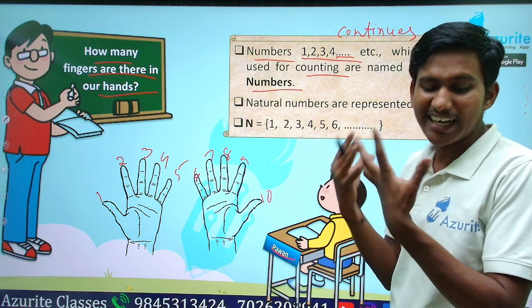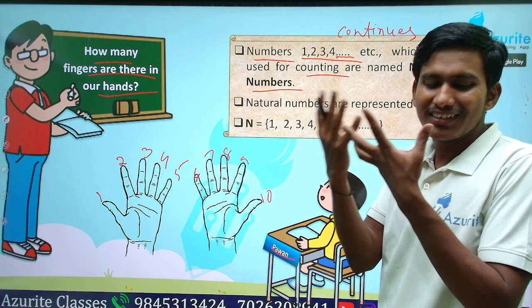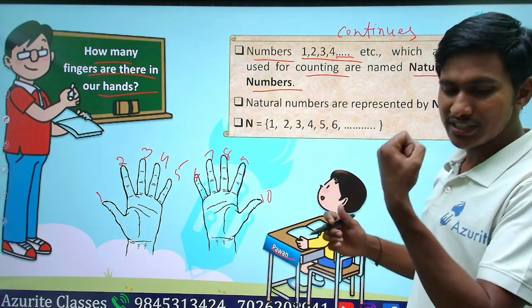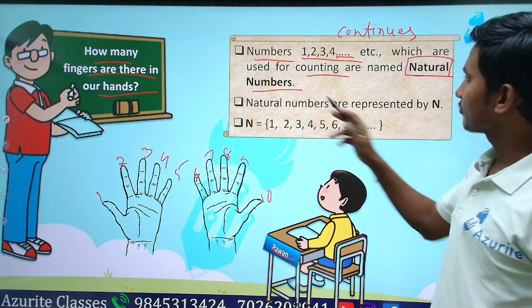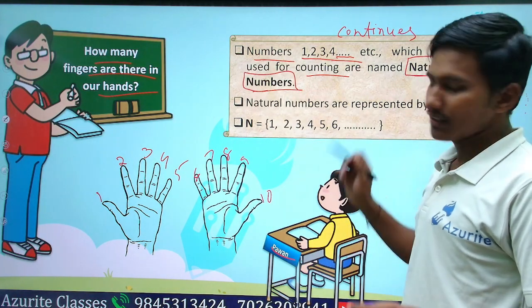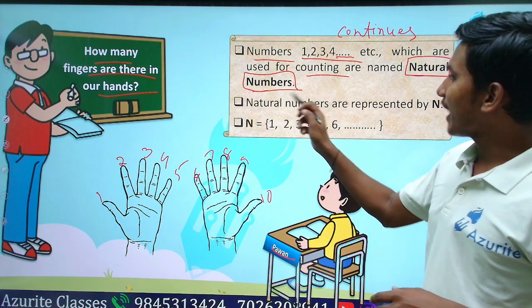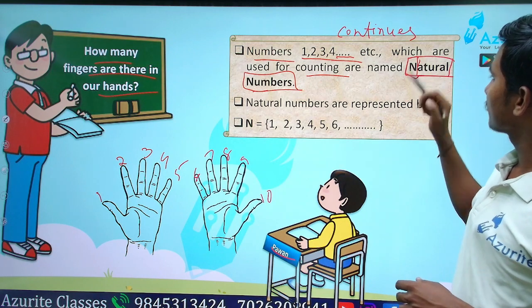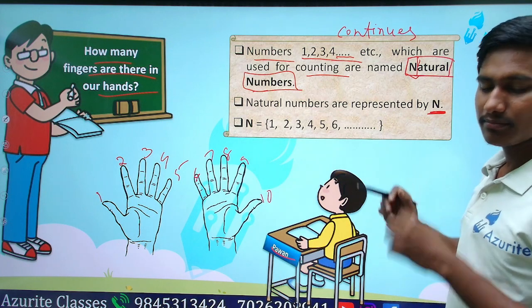Naturally, how do we start? Natural means Swabhavik, that is, as usual. So how do we start counting? We start with 1. That is why it is said as natural numbers. Understood? Okay now? What is the first letter of natural? N. So it is represented with N.